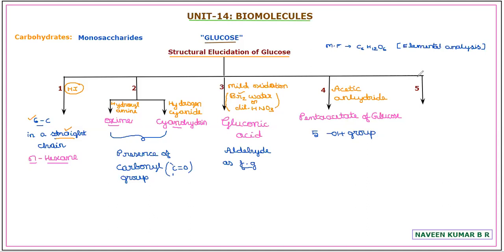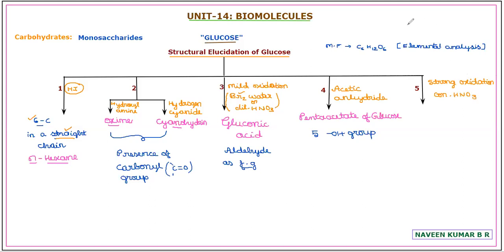And the last evidence is to show that there is a presence of a primary hydroxyl group in glucose. So it is subjected to a strong oxidation condition, that is, concentrated nitric acid is treated with glucose.